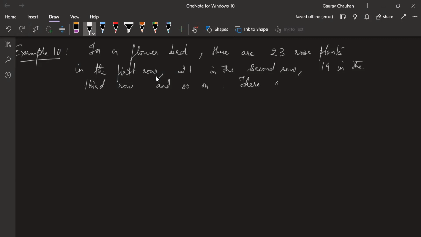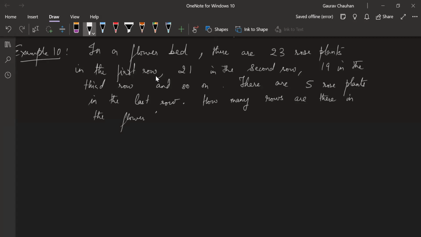There are 5 rose plants in the last row. How many rows are there in the flower bed? Question is open. First person to answer gets 5 points. Not going to explain the question. Take some time.